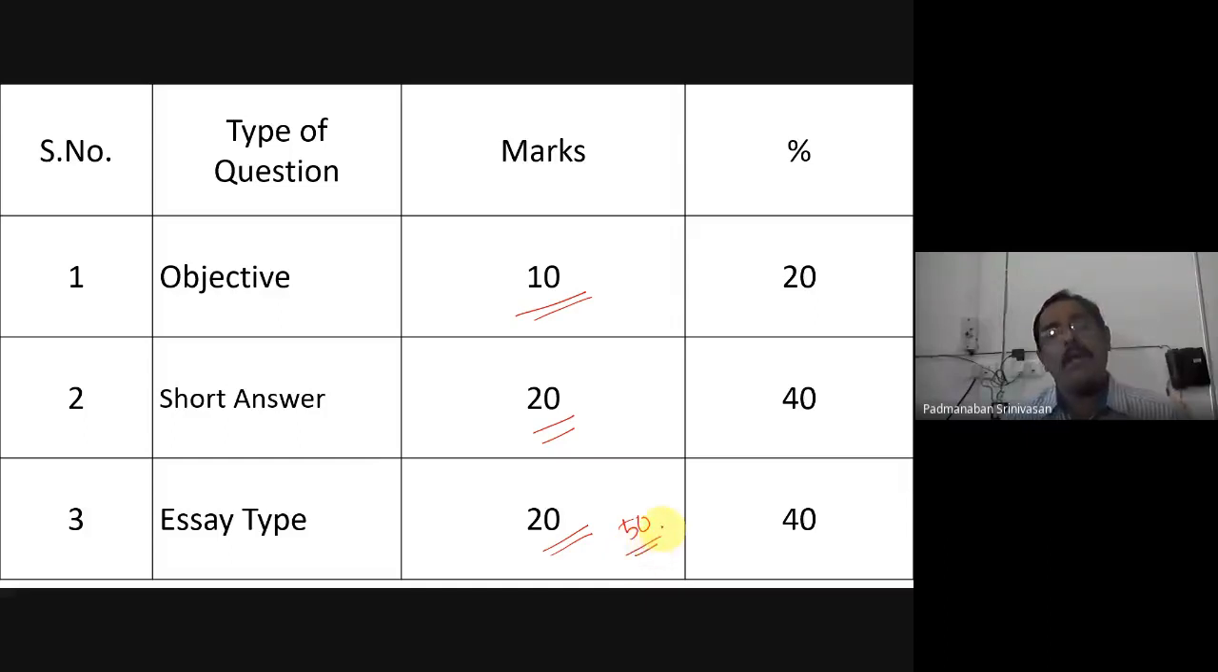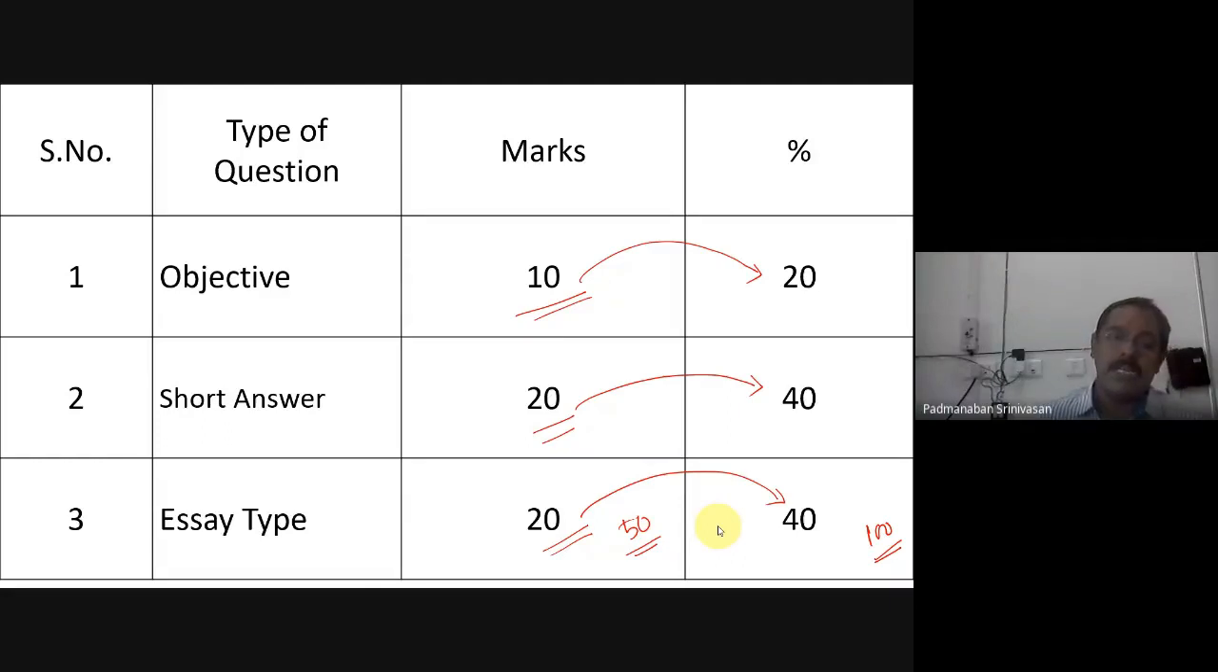Now, in terms of percentage, it will be 100. So the 10 marks for objective will become 20%. The 20 marks for short answers will become 40%. And 20 marks for essay will become 40%. And the total will be 100. So for our question paper, we have a maximum mark of 50. Okay, that is what we have now planned. We'll go further. This is one dimension.